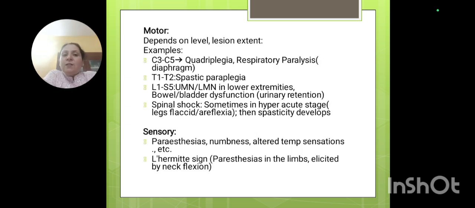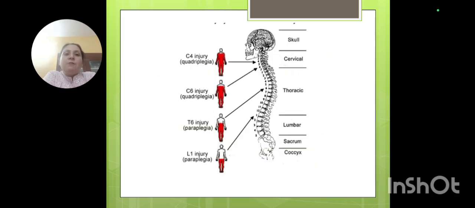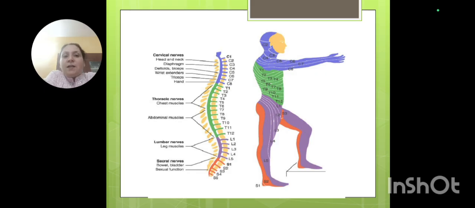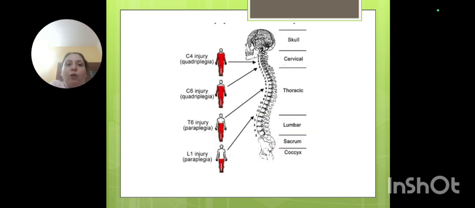You can see there will be certain kinds of motor features depending upon the level of the cord. I will show you here also. Now if you can see here, this is the level of the cord. Can you see the cervical level, the thoracic level? The green is the thoracic level, the blue is the cervical level, purple is the lumbar level, and the sacral level. Can you see that? The sacral, bowel and bladder function. S2, that is the pudendal nerve, is involved. And the leg muscles, abdominal muscles, how are they involved?